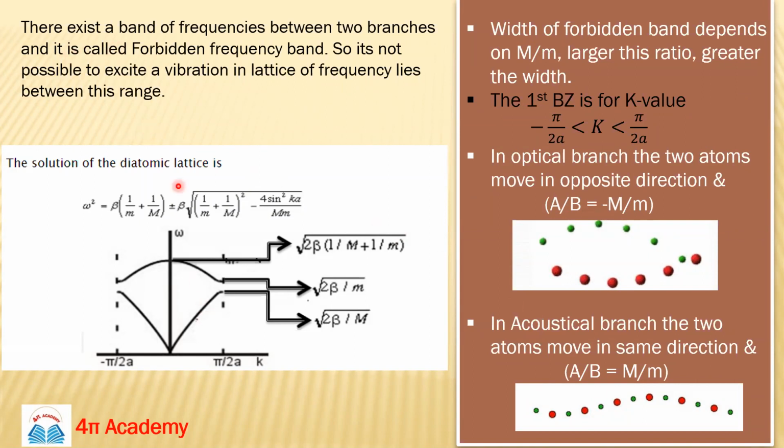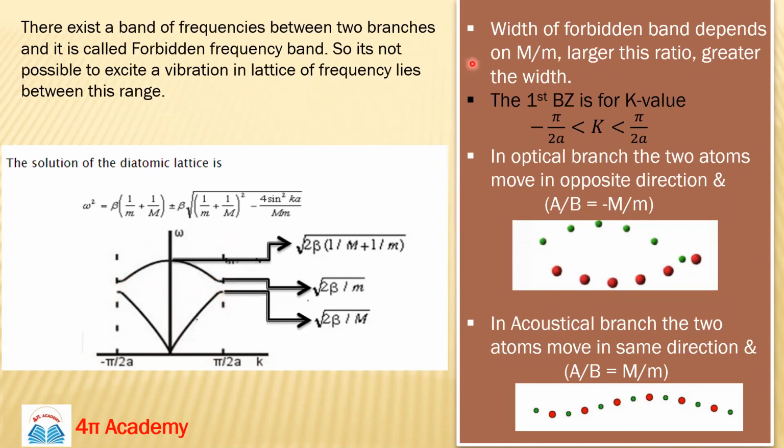As we have discussed, there exists a band of frequencies between these two branches. The upper one is the optical branch, and this lower one is the acoustical branch. This region, this forbidden region, means we cannot get any frequency which will lie in this forbidden region.